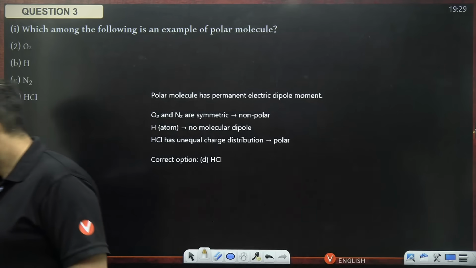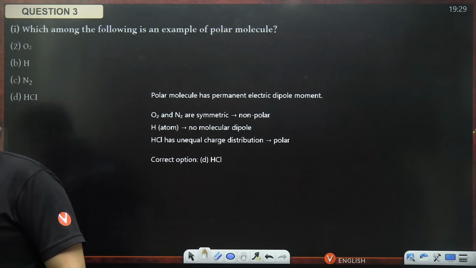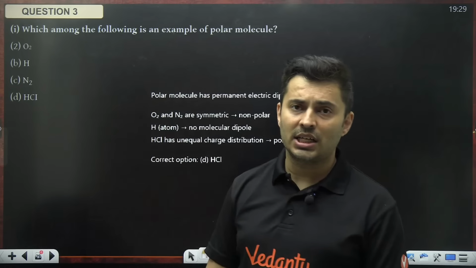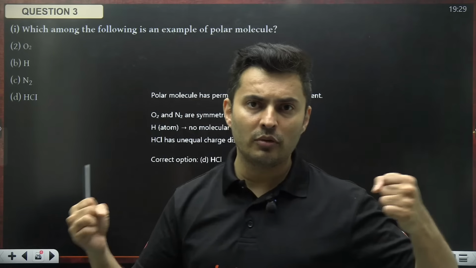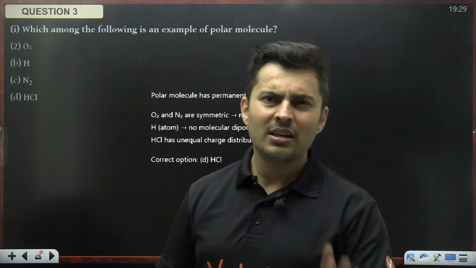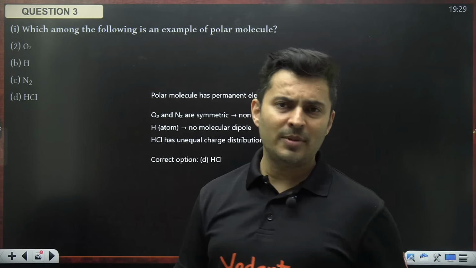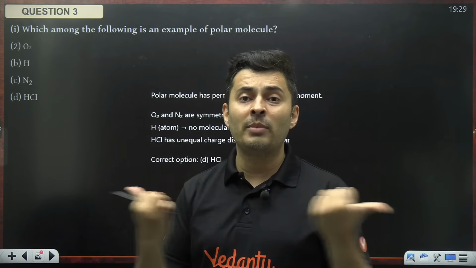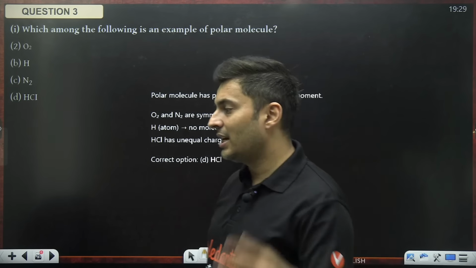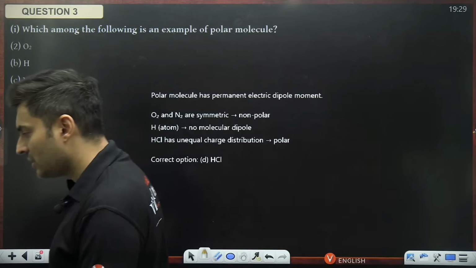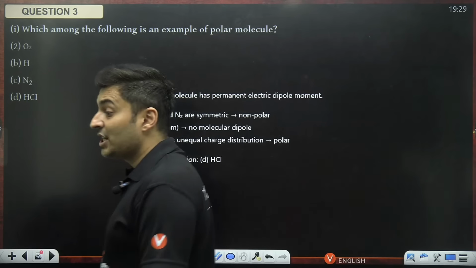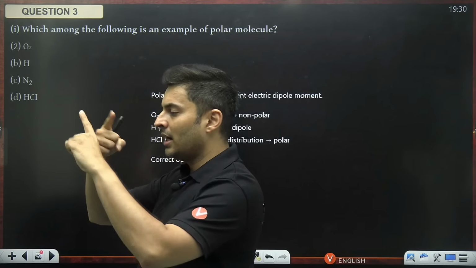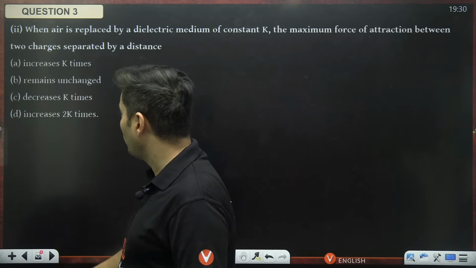Got it? CO2, what if CO2 would have... come on guys, answer it in the chat box. What about carbon dioxide? CO2, sir, oxygen will pull from carbon, sir, so it will become polar. Is it so? CO2 is a special molecule, it's a linear molecule. So linear molecule, what will happen? The net dipole moment will cancel out. Isn't that right? Yeah, but H2O will be a polar molecule because the dipole moments are at an angle and they produce a net vector dipole moment.